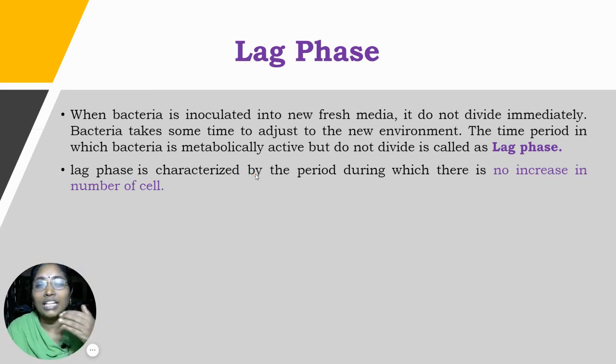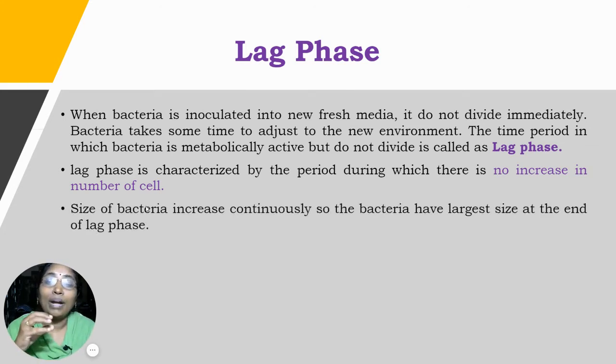What are the other changes that we can see in the lag phase? The lag phase is characterized by a period during which there is no increase in the number of cells. That means the bacteria is not dividing, not undergoing any cell division. But the size of the bacteria increases continuously. As we transfer the organism from one medium to the fresh medium, the bacteria utilizes all these nutrients, and the bacteria will not divide; it just increases in size.